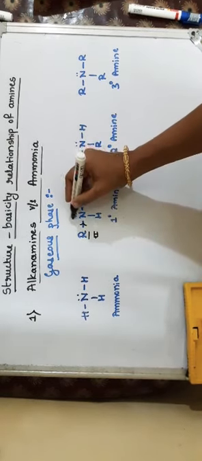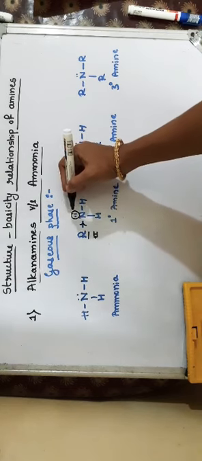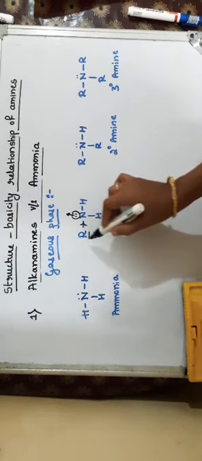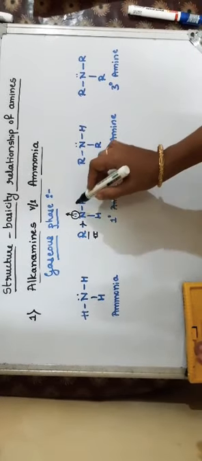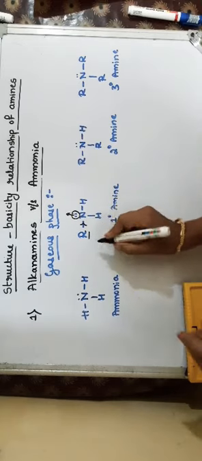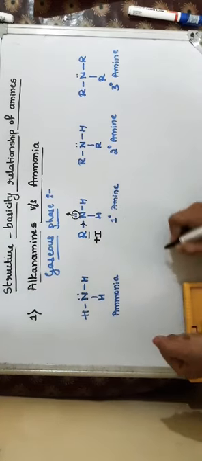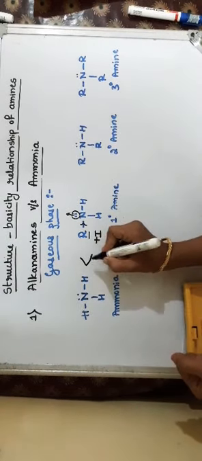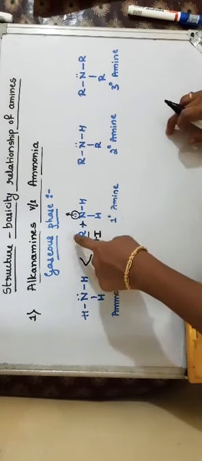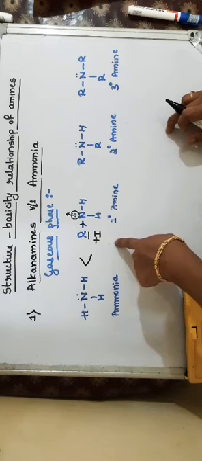The lone pair of electrons is easily available for donation, or the ammonium cation formed from this primary amine is further stabilized by the plus I effect of this alkyl group. So primary amine is a stronger base than ammonia because of the presence of one alkyl group, as it shows plus I effect.